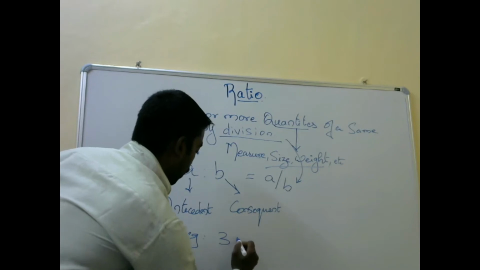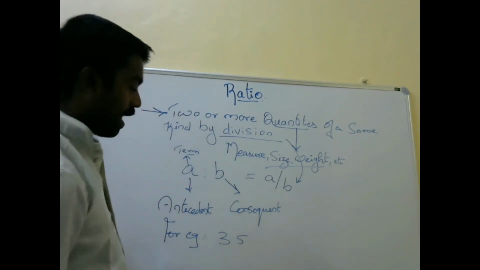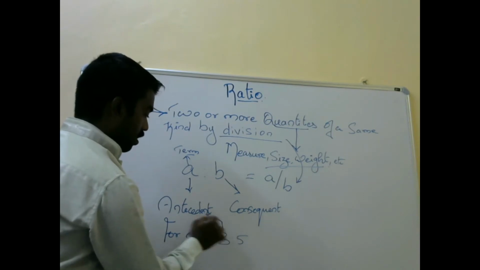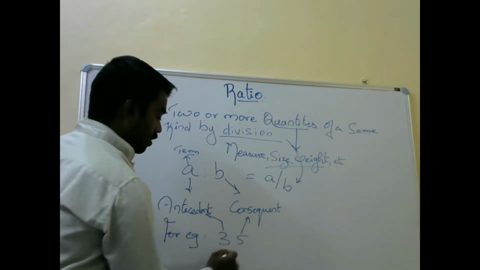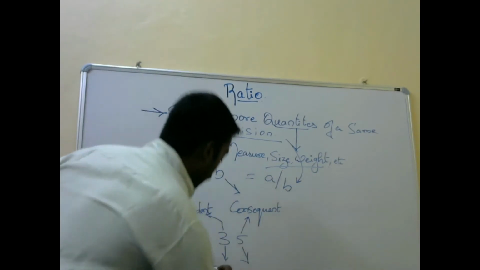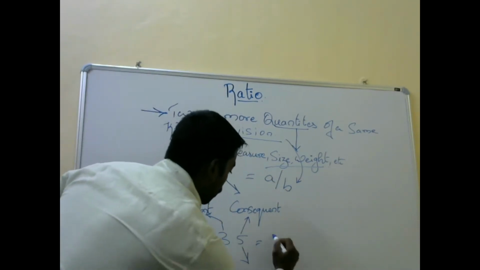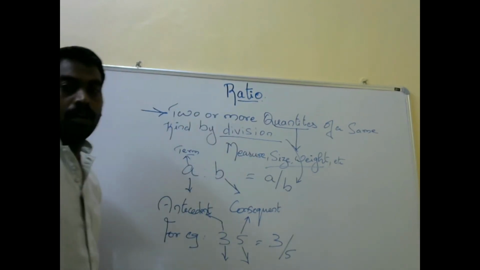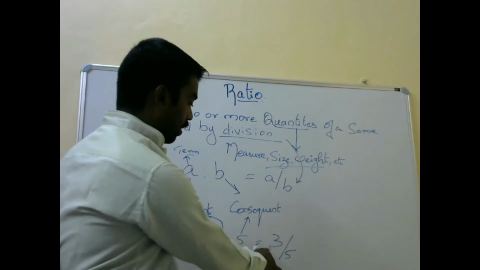For example, 3 is to 5. Which is the antecedent, my dear student? This is called the antecedent, and this is called the consequent. This is the first term, and this is the second term. And in ratio they say 3 by 5. Everyone understood what this is? 3 by 5.